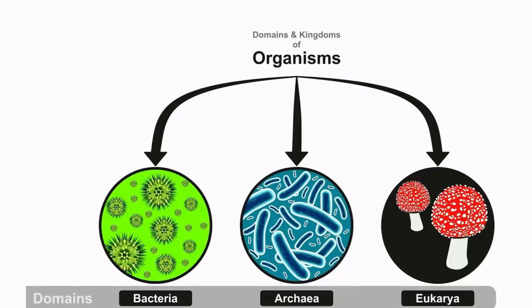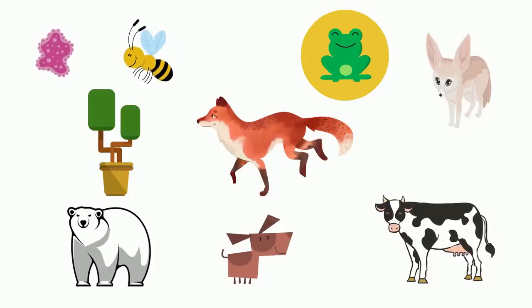There are 3 domains in all: Eukarya, bacteria, and archaea. Organisms that fall under the Eukarya domain have cells with nuclei, whereas organisms that fall under bacteria or archaea have cells that lack a nucleus. Fox cells have nuclei, and therefore are eukaryotic organisms. This eliminates the bacteria because a bacteria does not have a nucleus.